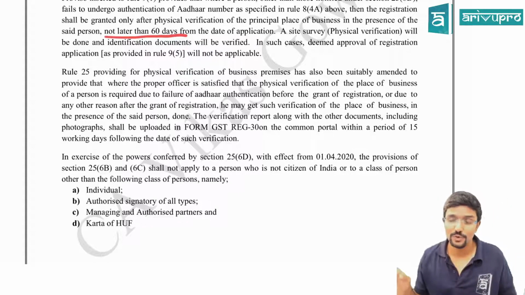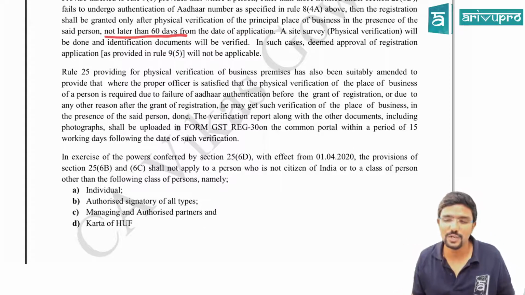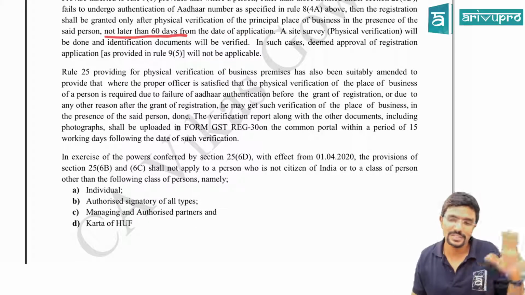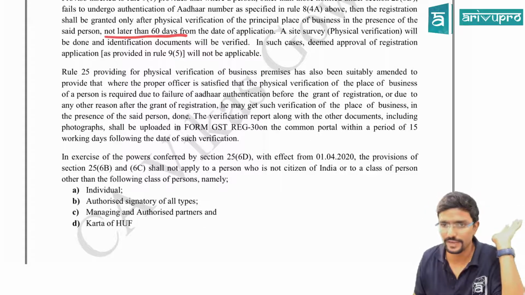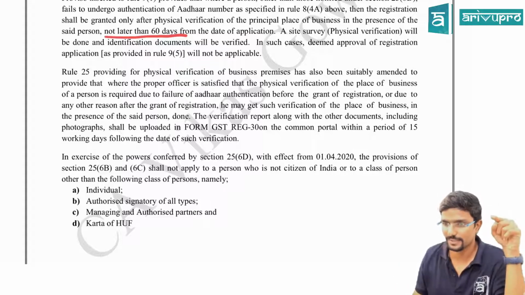Okay. So assume registration has been granted, but the GST official has a doubt whether I am doing the business in that principal place of business or not. They can come and physically verify it. He may get such verification of place of business done in the presence of the said person. That means the person who is getting registration.